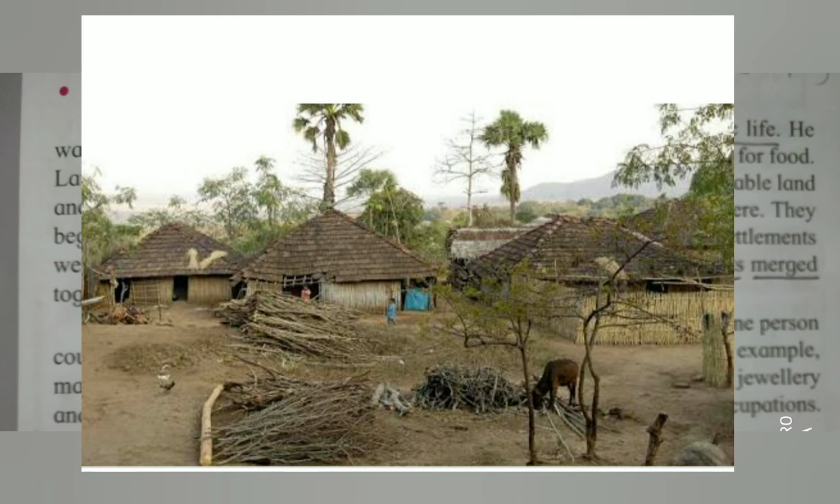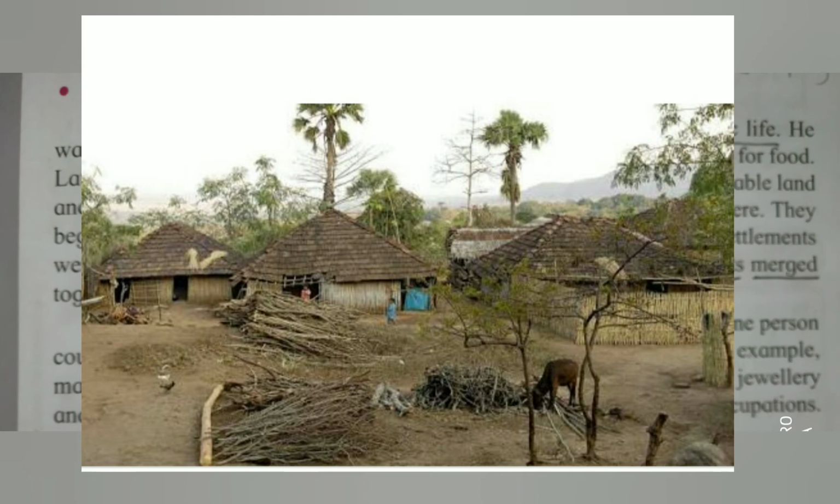The settlements began to grow bigger, and slowly such settlements started to grow bigger and bigger. Many settlements merged together to form villages, and in this way small settlements came together. Small groups of houses merged together. Merge means what? Mixed together, and there was a formation of a village. People felt safer living in such settlements, and people were very happy to live in such settlements where they would get protection.